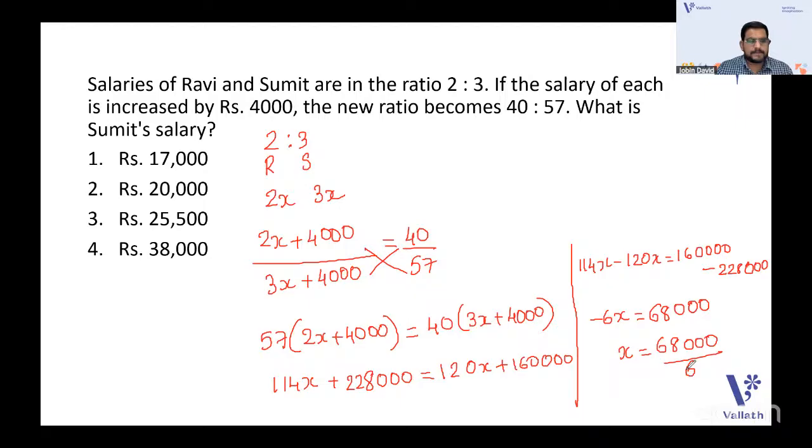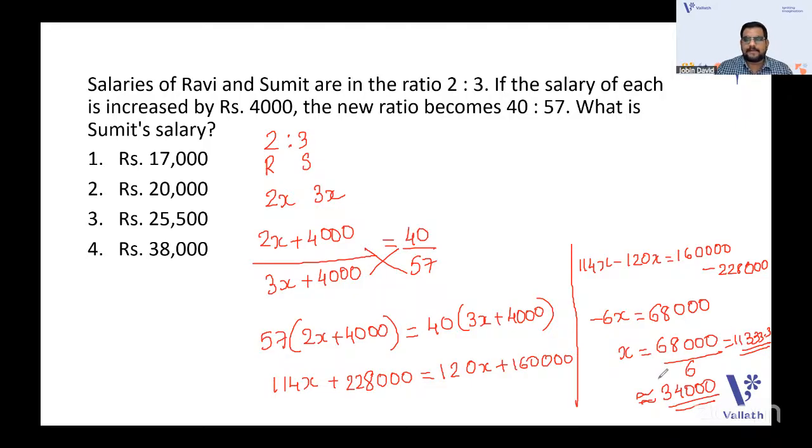Divided by 6, x is near 11,333 point something. Into 3 gives something near 34,000, an approximate value.